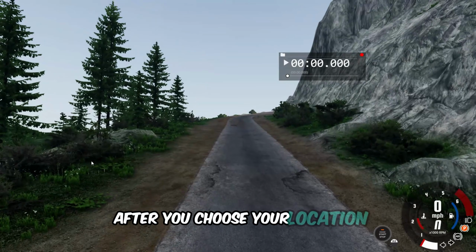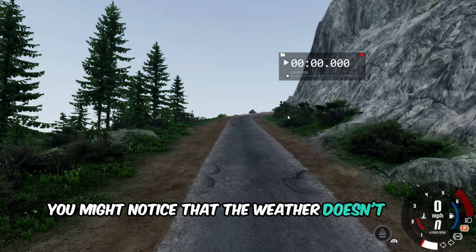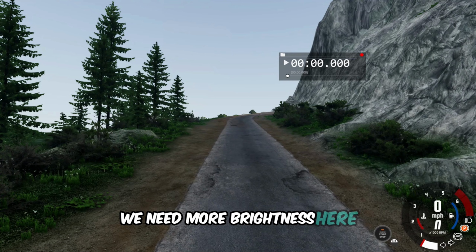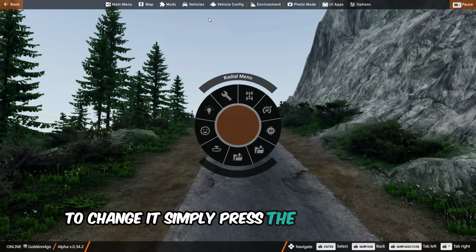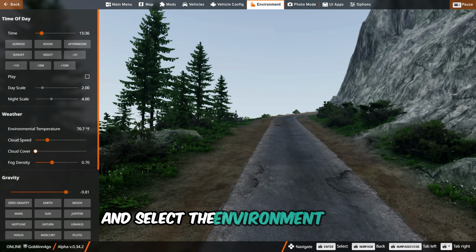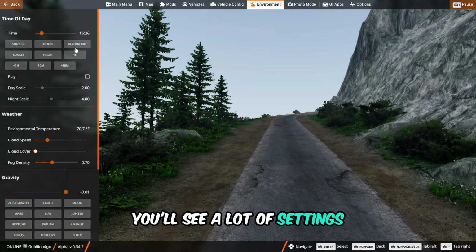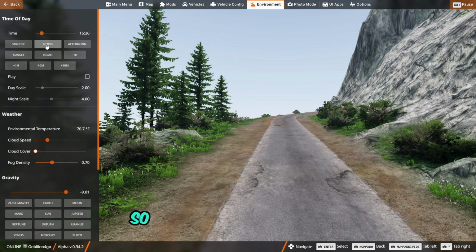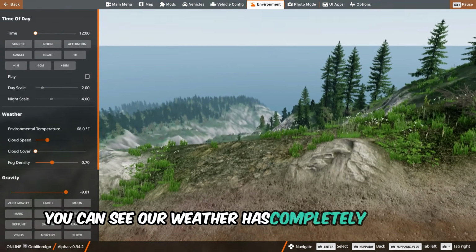After you choose your location, you might notice that the weather doesn't look great. We need more brightness here. To change it, simply press the Escape button and select the Environment option. You'll see a lot of settings, but we need a brighter atmosphere. So click on the Noon option. And just like that, you can see our weather has completely changed.